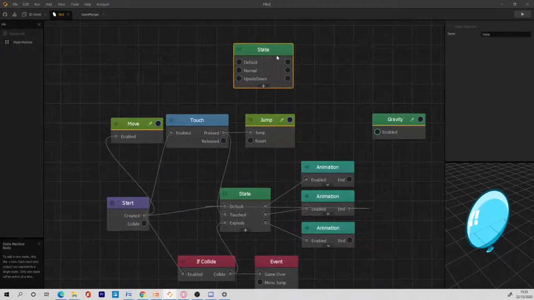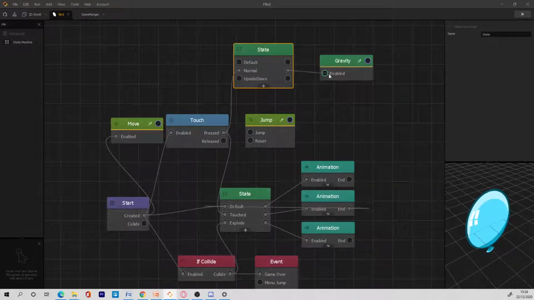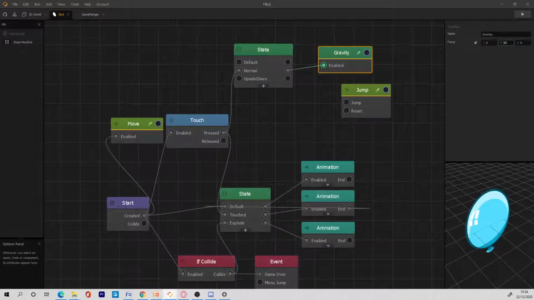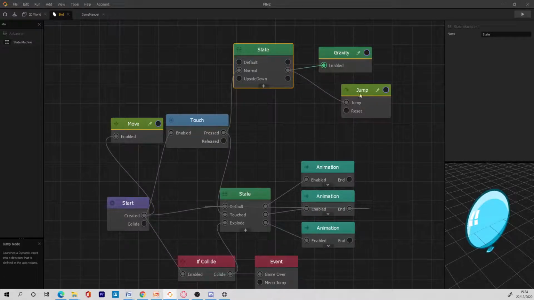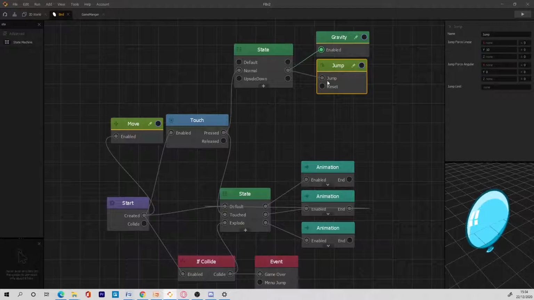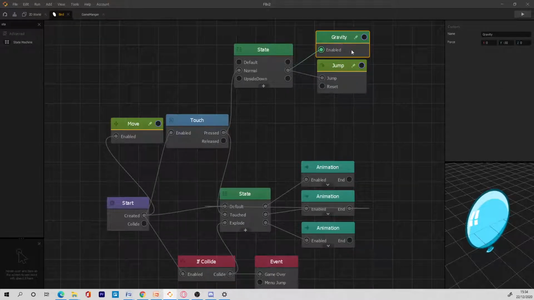So if it's default, we don't want anything to happen in default. If we press it, we go to normal, we have a normal gravity, which should be minus 30, and then we have a normal jump. If it's upside down, this is where everything gets really cool. We are going to duplicate the gravity and the jump as well. Copy paste.